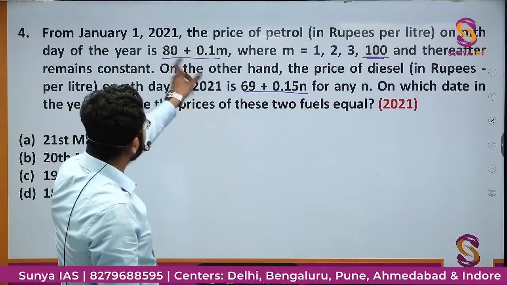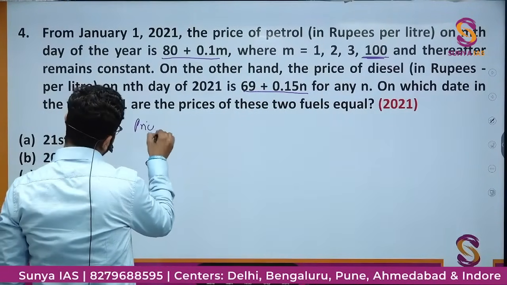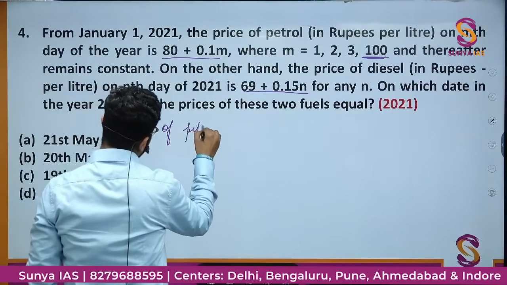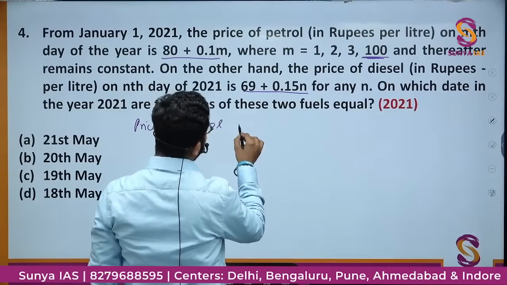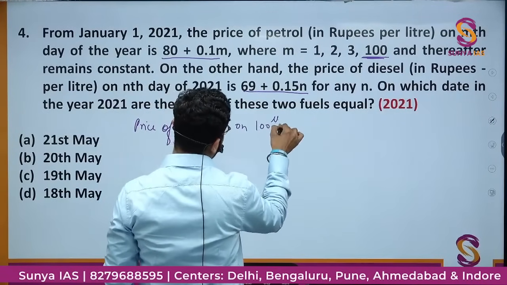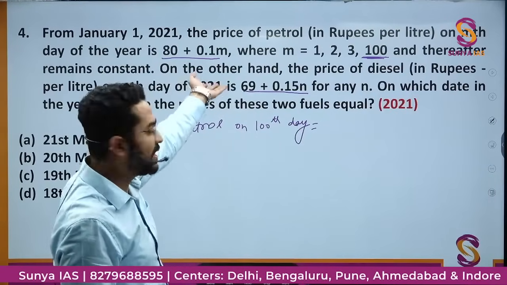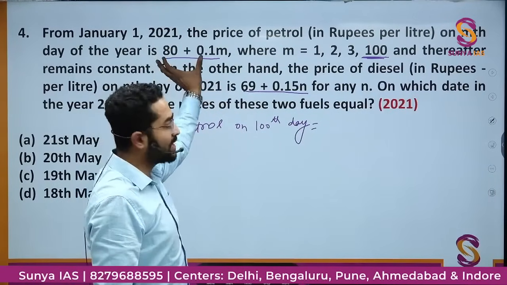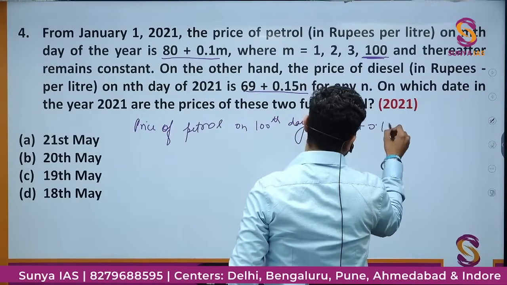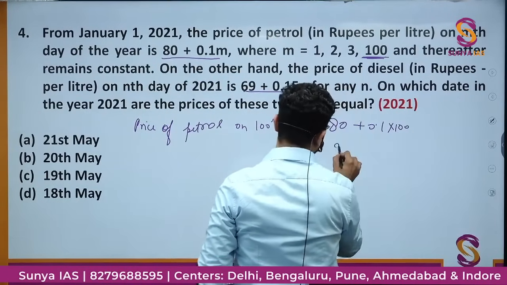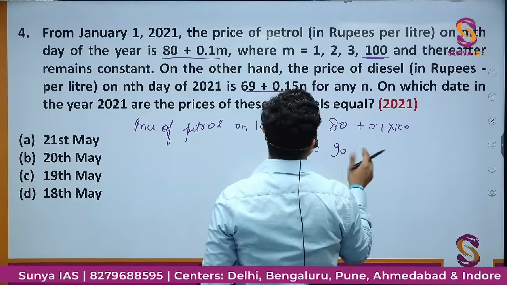So ये 100 days तक ये प्राइस है, तो हम मान लेते हैं price of petrol on 100th day, because अगर 100th day तक इक्वल हो गया then we need to find, otherwise 100th day के बाद वो प्राइस कांस्टेंट हो जाएगा. So 80 plus 0.1 into 100, it will be 90 rupees, right? Rupees per liter, 90 rupees.